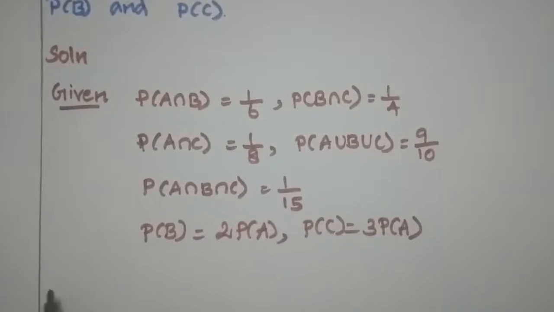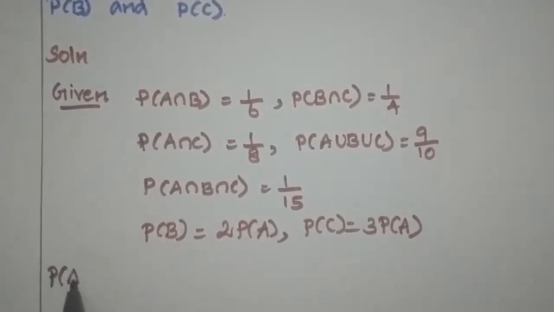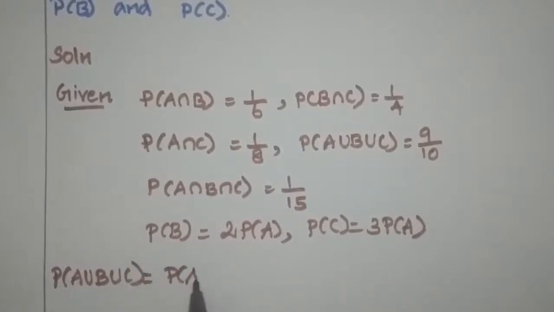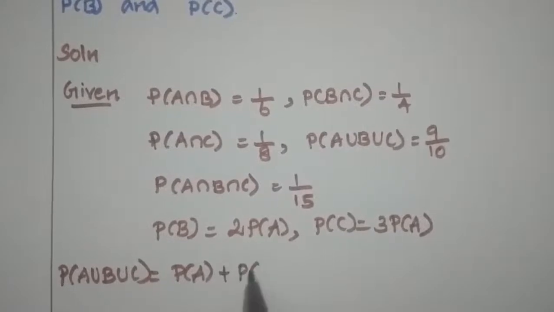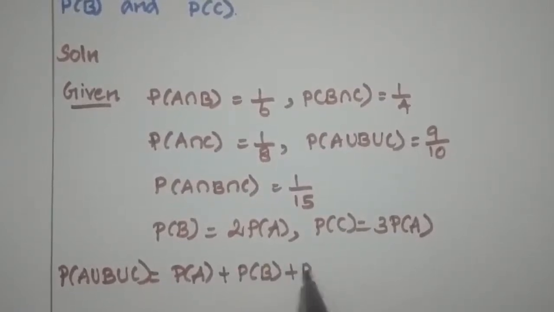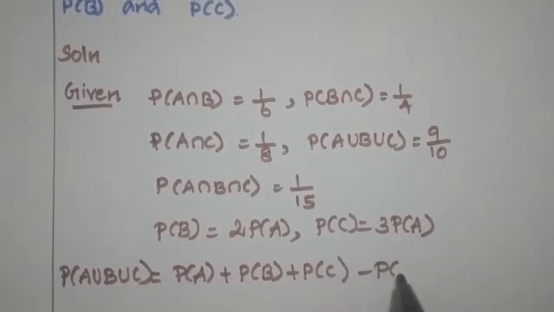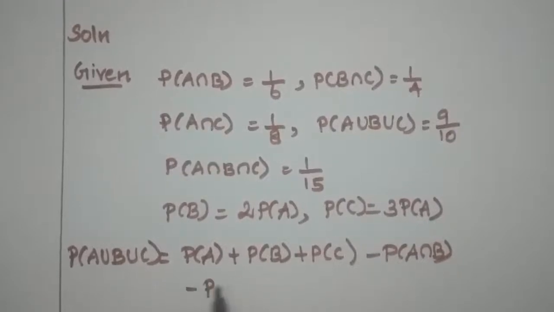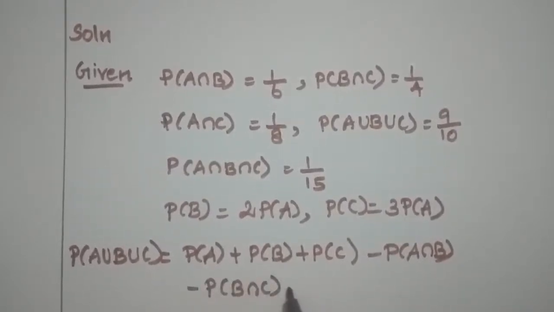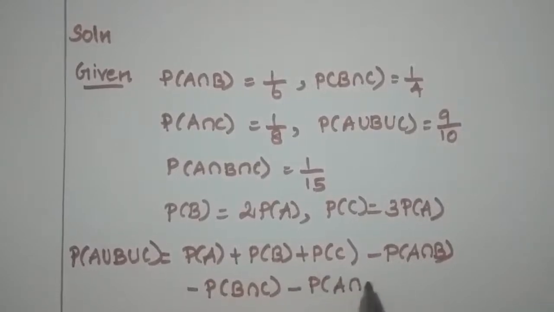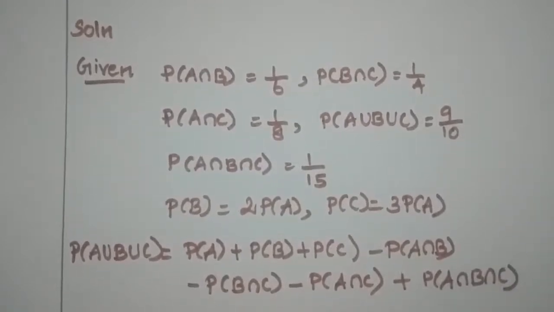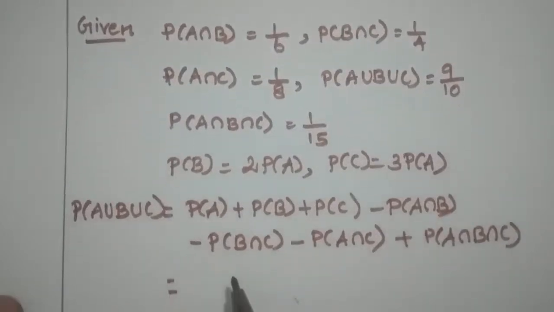By the addition theorem of probability, P of A union B union C is equal to P of A plus P of B plus P of C minus P of A intersection B minus P of B intersection C minus P of A intersection C plus P of A intersection B intersection C. Now we are going to substitute the values in this formula.